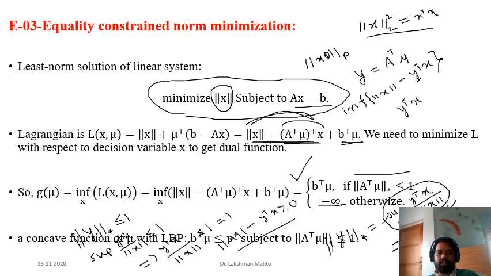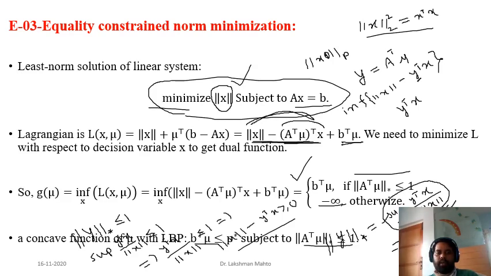So we got the dual function of this optimization problem. It has an equality constraint for a minimization problem, and hence we get the lower bound property. That means p star is always bounded below by b transpose mu subject to this constraint. So we are getting a linear problem. You can remember that I don't know the exact form of this optimization problem, but we know the exact form of the dual problem.